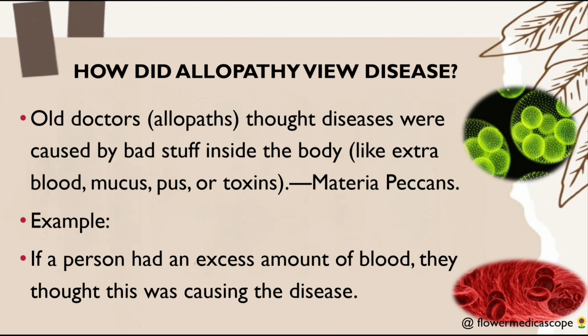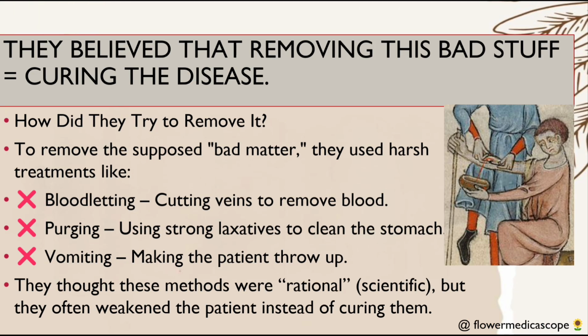How did allopathy view disease? All doctors, allopaths, thought disease was caused by bad stuff inside the body, like extra blood, mucus, pus or toxins. So these bad stuffs, what are they? Extra blood, mucus, pus or toxins. They are called as materia peccans, the materialistic cause of the disease. For example, if a person had an excess amount of blood, they thought this was causing the disease. So they just got a wrong idea. They believe that removing this bad stuff is equal to curing the disease.